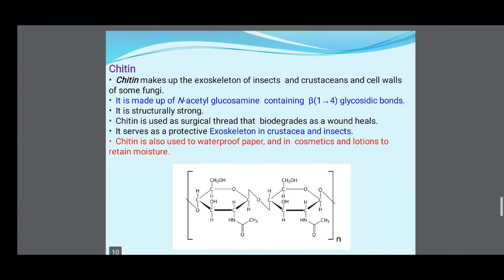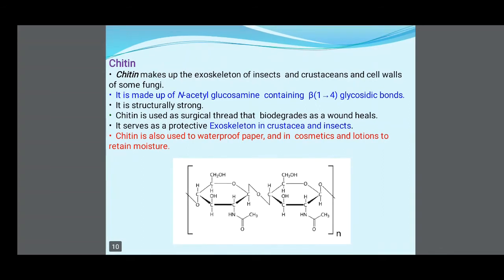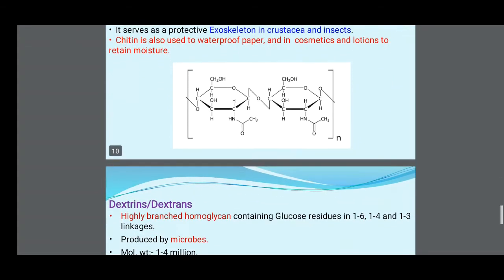Then chitin. Chitin makes up the exoskeleton of insects and crustaceans and the cell wall of some fungi. It is made up of N-acetyl-glucosamine containing beta 1 to 4 glycosidic bond. It is structurally strong. Chitin is used as a surgical thread that biodegrades as a wound heals. It serves as a protective exoskeleton in crustacea and insects. Chitin is also used to waterproof paper and in cosmetics and lotions to retain moisture.